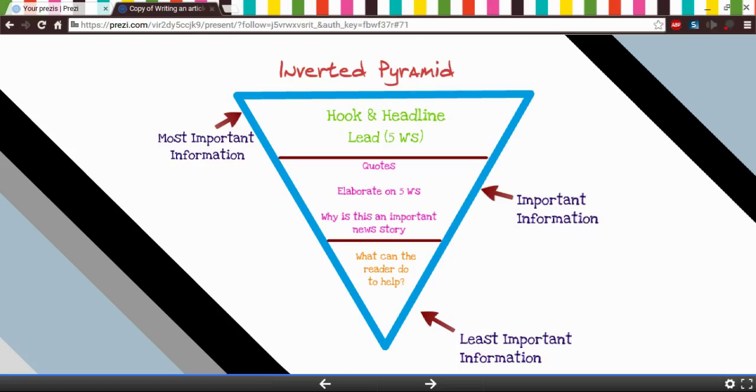And the last part of the article is what can the reader do to help? So you want to try to answer that question and include any information that you feel isn't that important but still needs to be in the article.